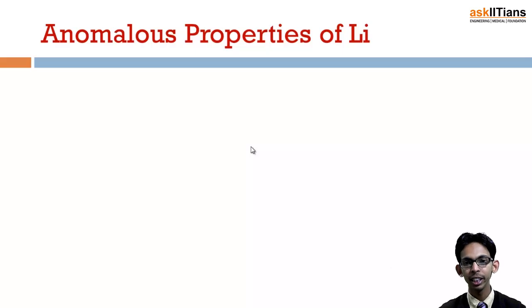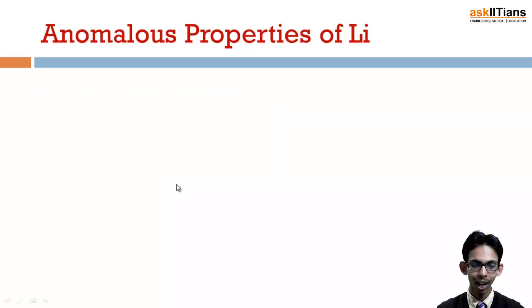We have just seen that lithium shows different properties as compared to the rest of the members of the same group, just like it has the highest reducing potential. We know that reducing potential generally increases down the group. So being the first member, it must have the lowest reduction potential, but actually it has the highest one. So why so? Similarly, it forms only oxide, and so we have to see why it shows such anomalous properties.